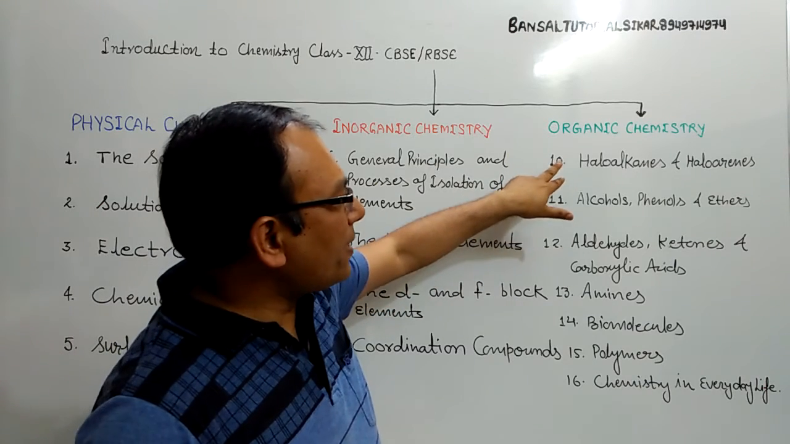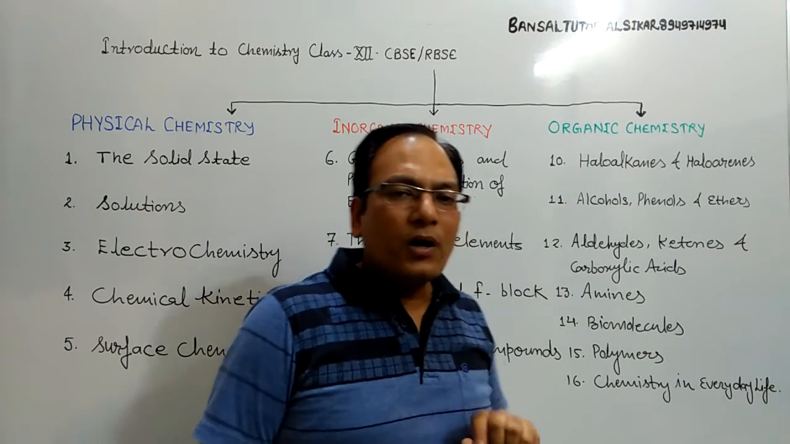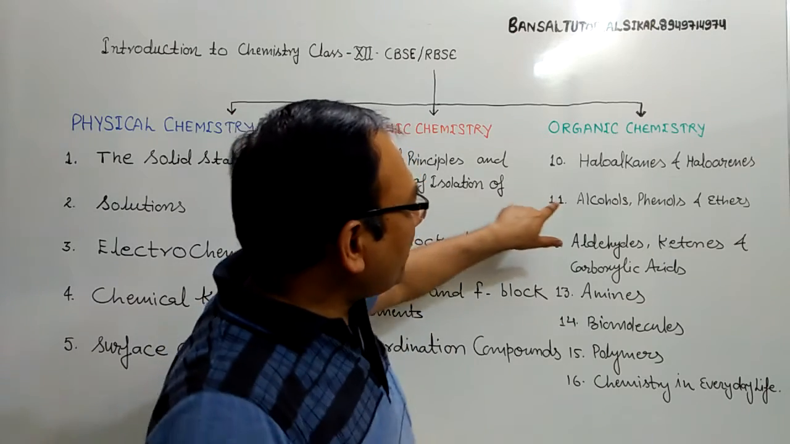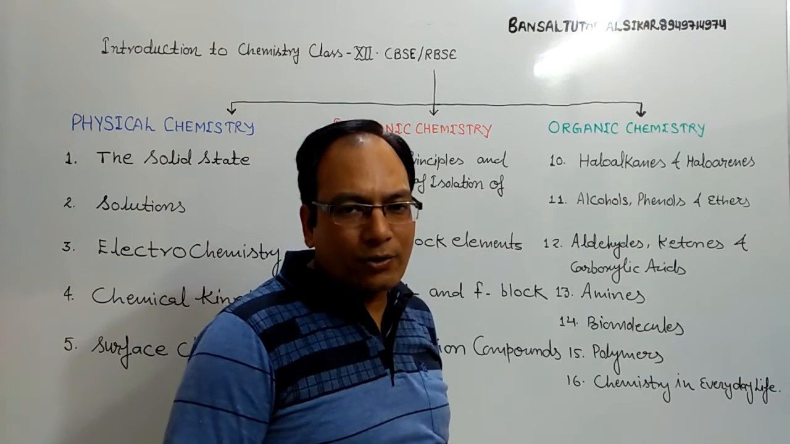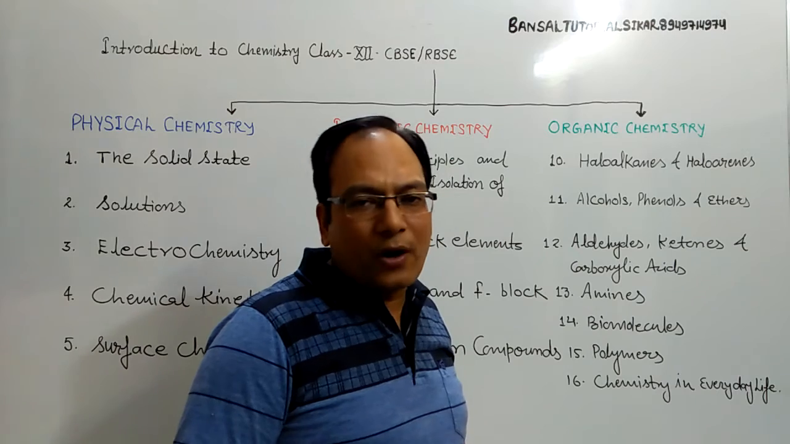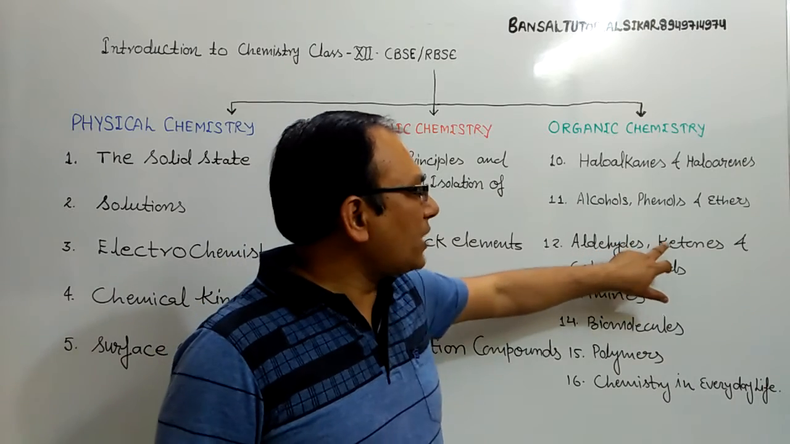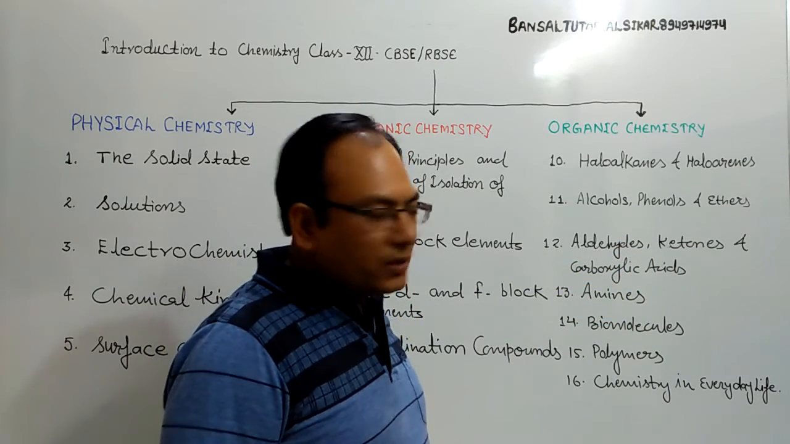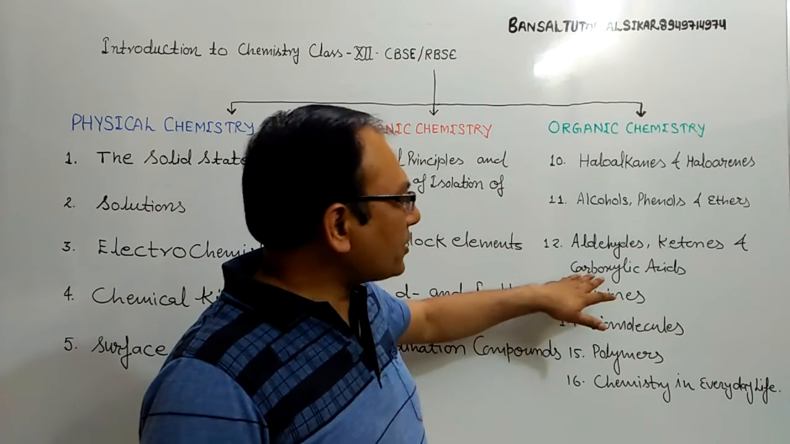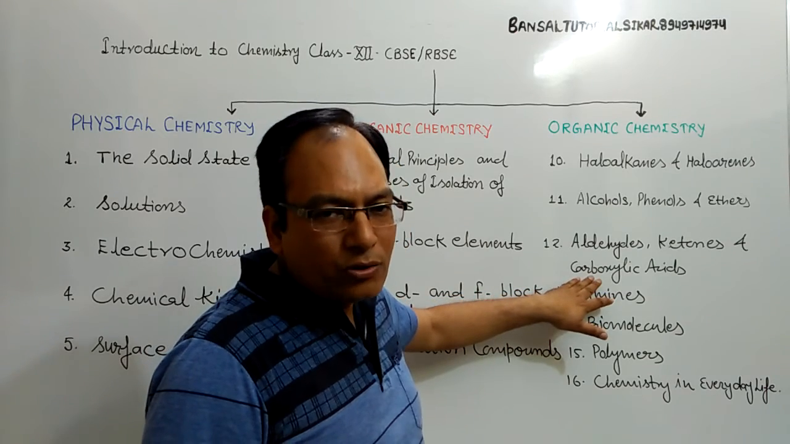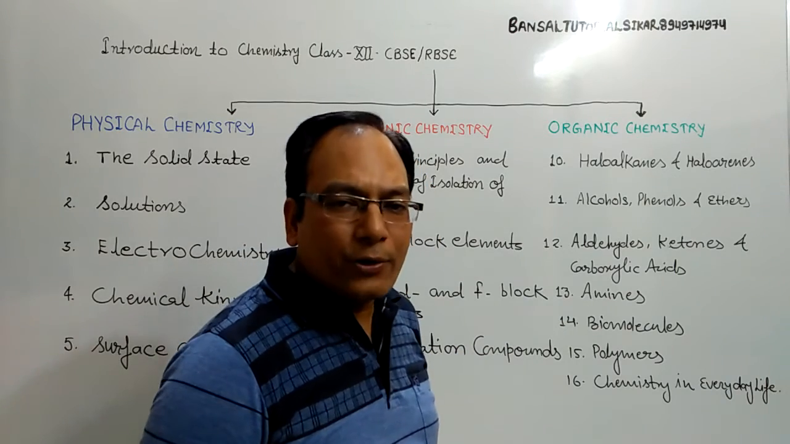In this sequence, chapter number 10 deals with the haloalkanes and haloarenes, which are halogen derivatives of hydrocarbons. Chapter number 11, alcohols, phenols and ethers. Alcohols and phenols are hydroxy derivatives of hydrocarbon and ethers are alkoxy derivatives of hydrocarbon. Chapter number 12 deals with the aldehydes, ketones and carboxylic acids. Aldehydes and ketones are carbonyl compounds and carboxylic acids are carboxylic derivatives of hydrocarbon. Chapter 13, amines, which are the amino derivatives of hydrocarbon.